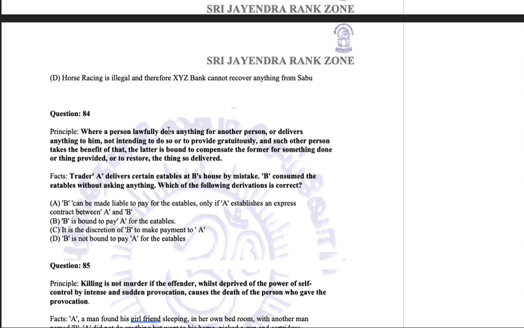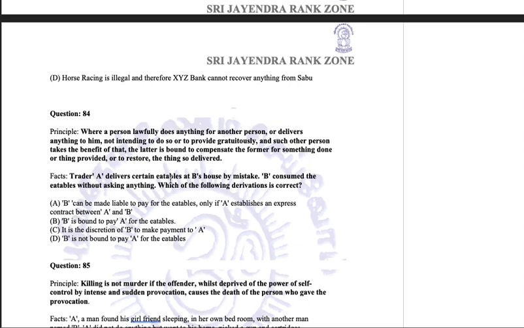Where a person lawfully does anything for another person or delivers anything to him, not intending to do so gratuitously, and such person takes the benefit of that, the latter is bound to compensate the former for something done or thing provided, or to restore the thing delivered. Gratuitously means to provide freely. Latter means the person who has taken the benefit. Now, if someone is doing something not gratuitously, then the other one is liable to pay for the services.